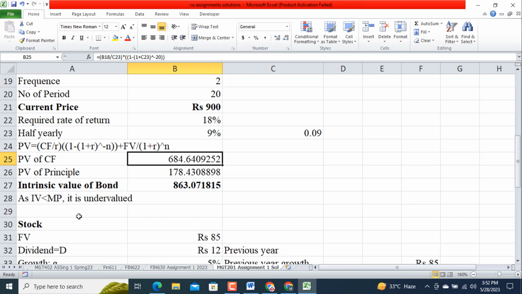No, it is not net. Your book said the present value of the bond. Please recheck it from your book. So now come to the conclusion. As IV is less than MP, it is undervalued.